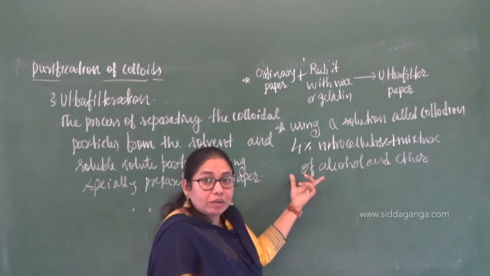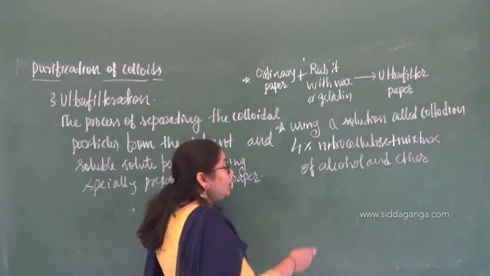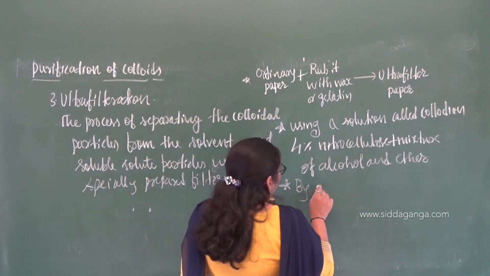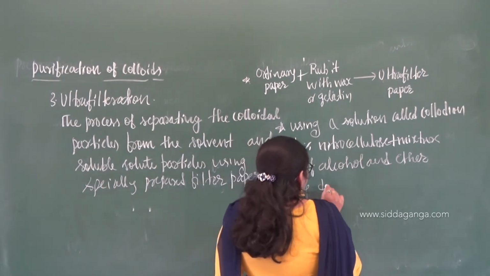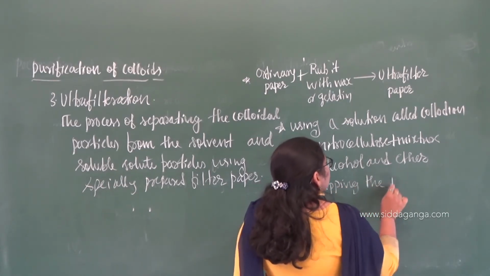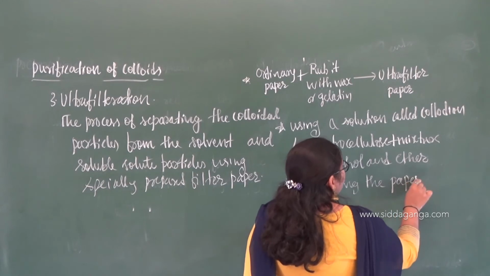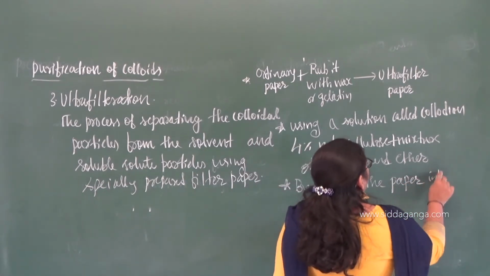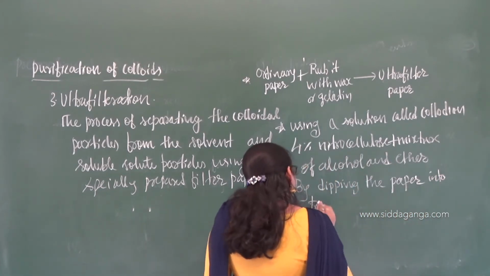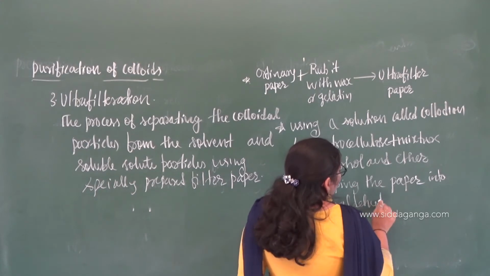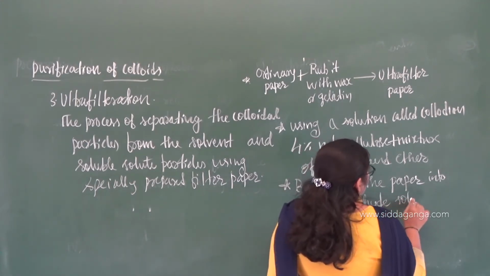Preparation of ultrafilter paper. Or you have one more method given in the book, that is by dipping the paper, the ordinary filter paper, into formaldehyde solution and drying.